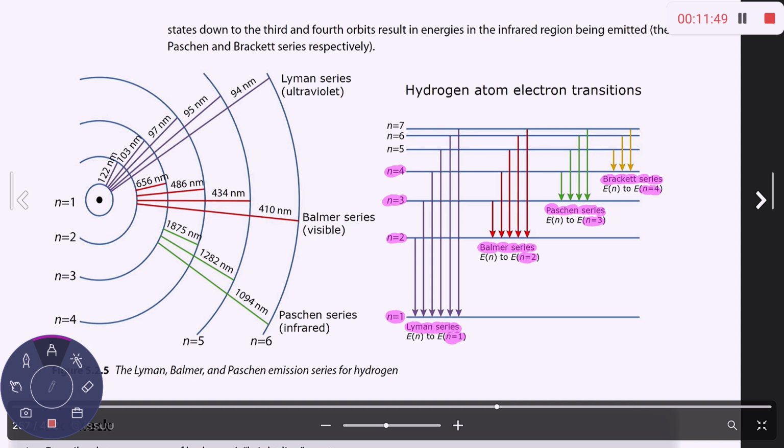Now, depending upon which n you're coming down to, that determines whether or not you're going to see it. The Balmer series is in the visible region, so you can see those with the naked eye. You would still be looking through a hand spectroscope. The Paschen series actually appears in the infrared region. You cannot see those. The Lyman series appears in the ultraviolet region. You also cannot see those. Okay?